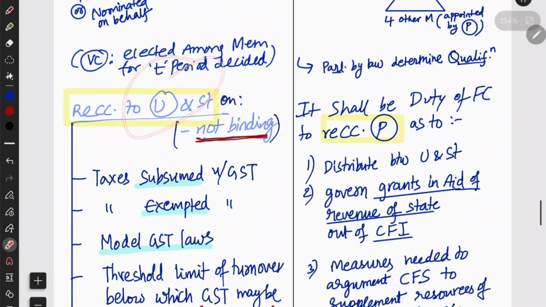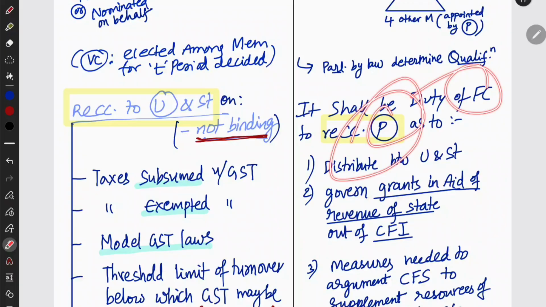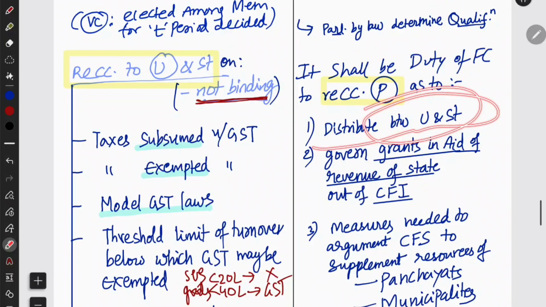See, the GST Council recommends to the union and state governments. So the Finance Commission is going to recommend to the President. Okay, the Finance Commission will recommend to the President, and the GST Council will recommend to the government. Now, what will it recommend about?